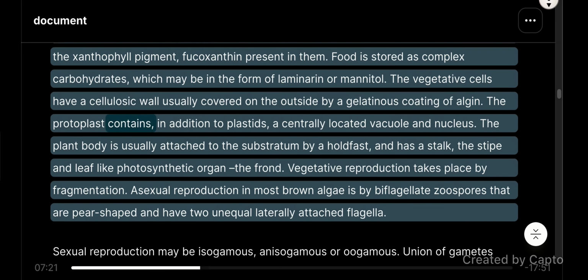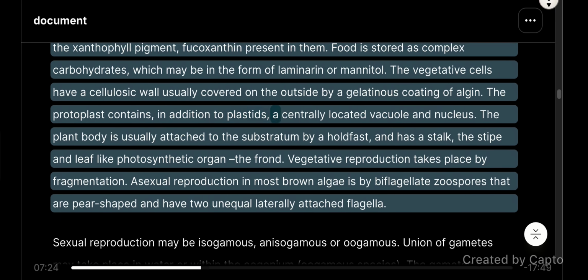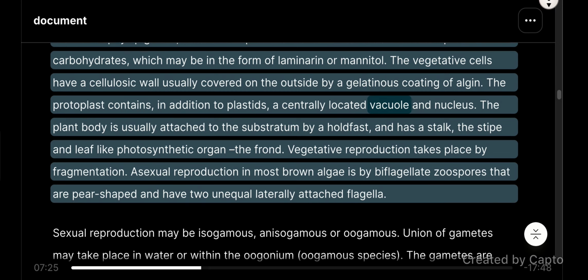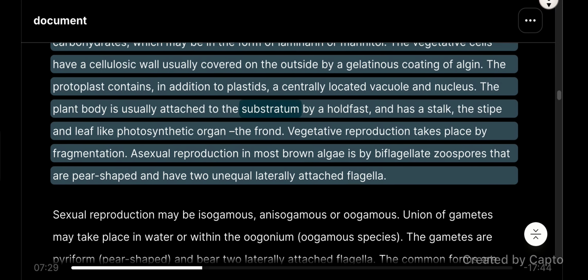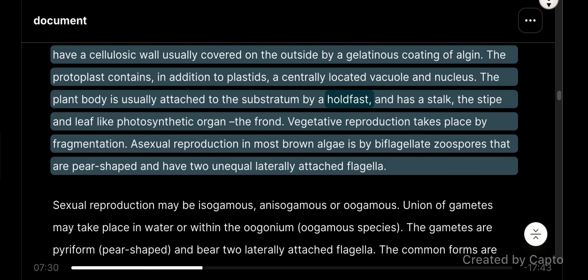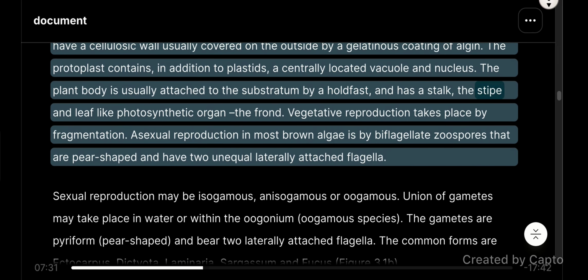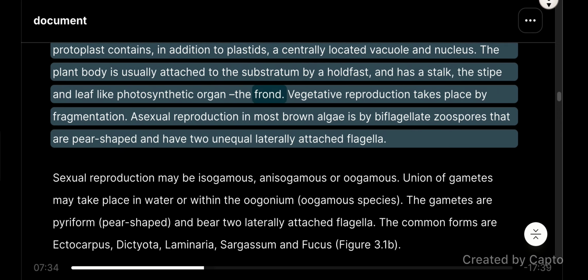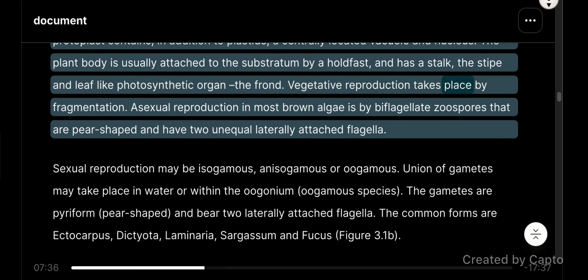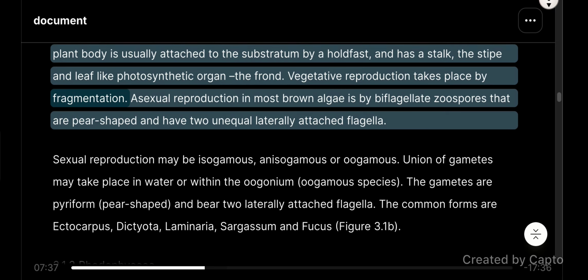The protoplast contains, in addition to plastids, a centrally located vacuole and nucleus. The plant body is usually attached to the substratum by a holdfast and has a stalk, the stipe, and a leaf-like photosynthetic organ, the frond. Vegetative reproduction takes place by fragmentation.